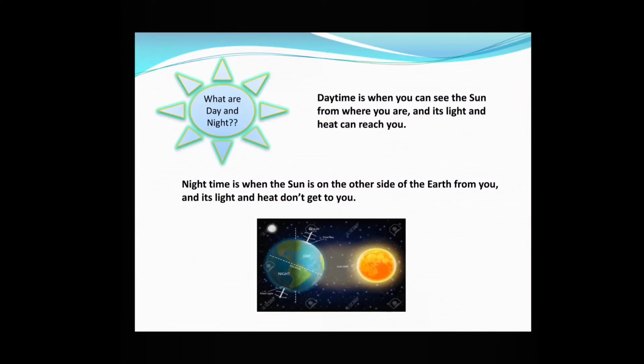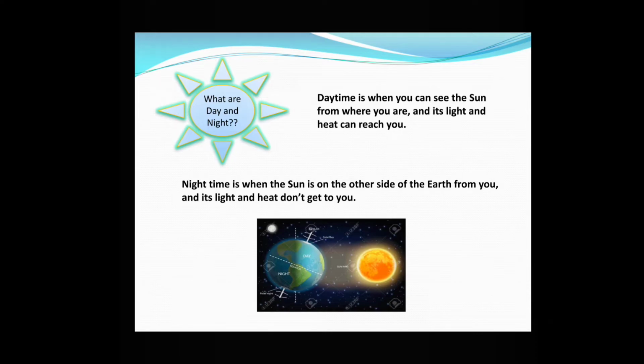Daytime is when you can see the Sun from where you are and its light and heat can reach you. Now, what are day and night? During daytime you will be facing towards the sun, and during night time you won't be able to see the sun.